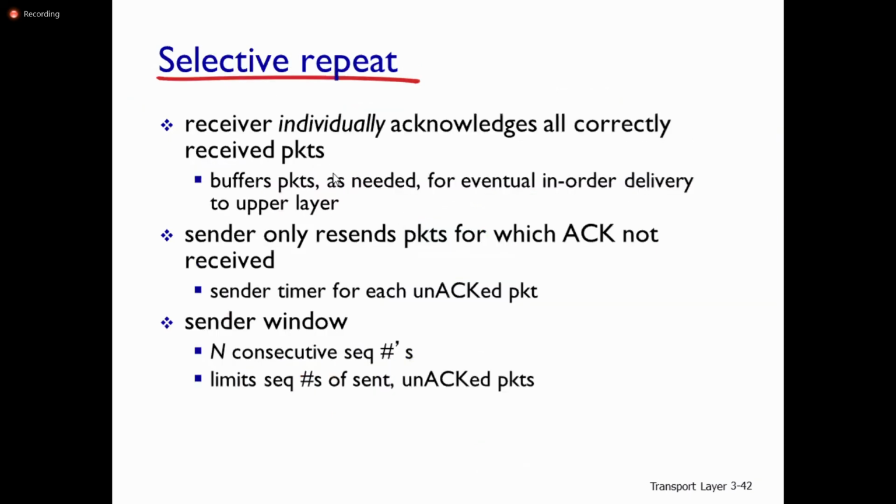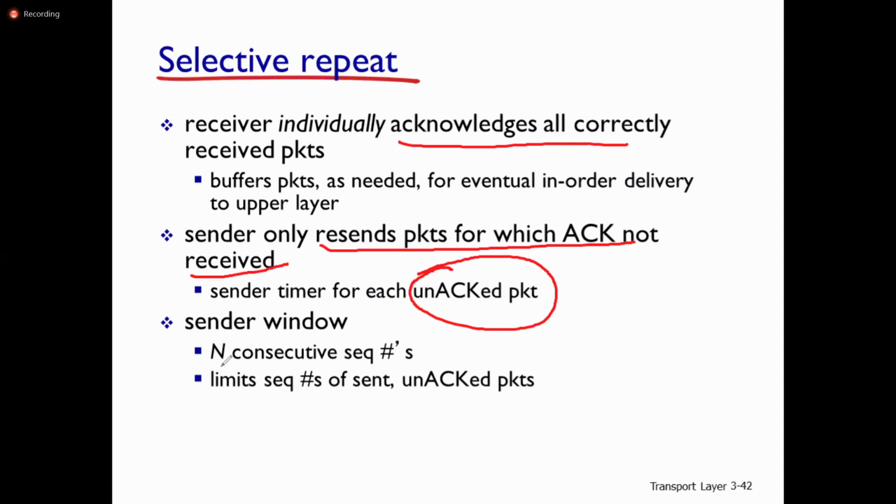In selective repeat, the receiver individually acknowledges all correctly received packets. It buffers packets as needed for eventual in-order delivery to upper layers. The sender only resends packets for which acknowledgement was not received. The sender keeps a timer for each unacknowledged packet. The sender window has n consecutive sequence numbers.